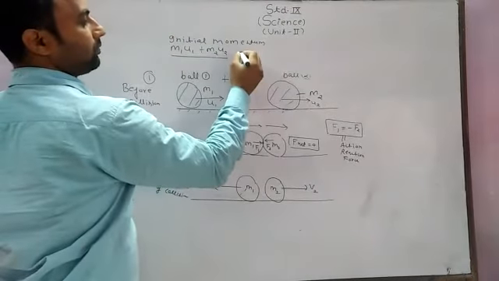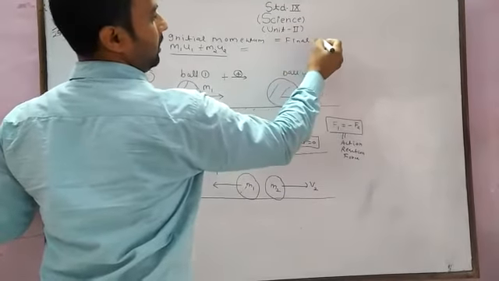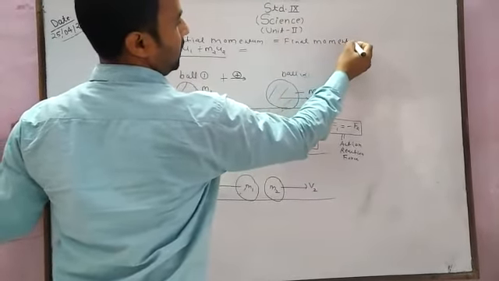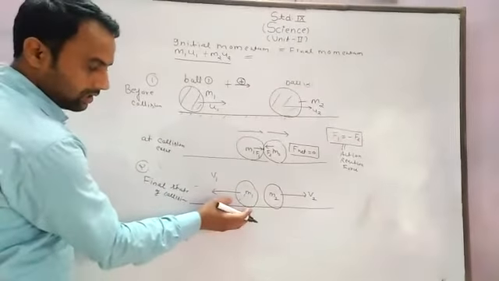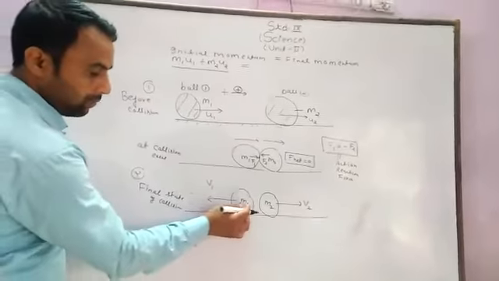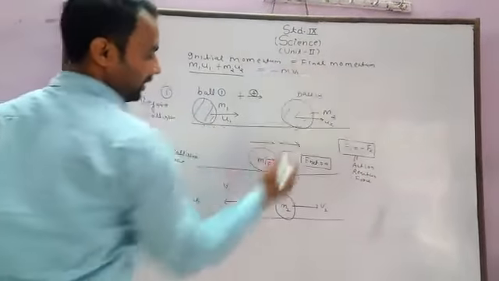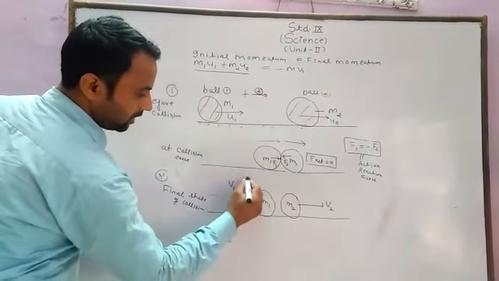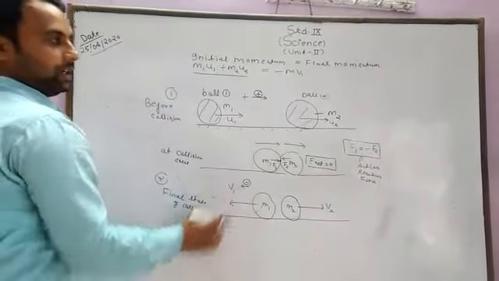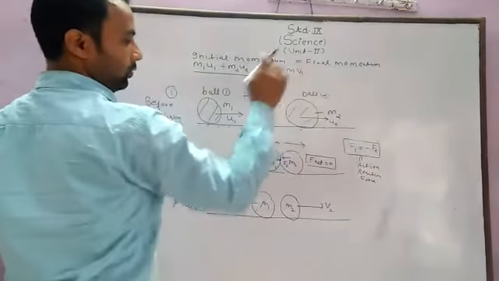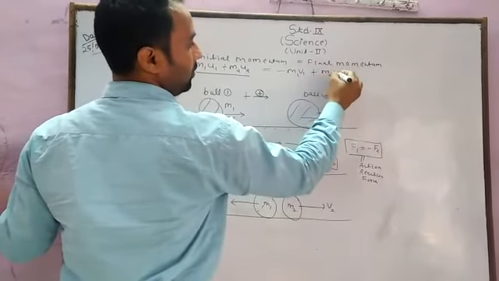Now the final momentum. What is the final momentum? We see the final states. The m1 body is moving in the negative x direction. This means minus m1 v1, because we consider this direction to be positive, so this direction should be negative. Minus m1 v1 in the final state, plus m2 v2.